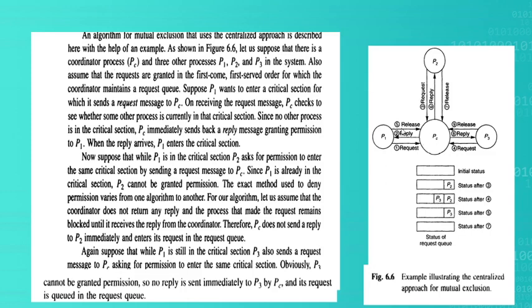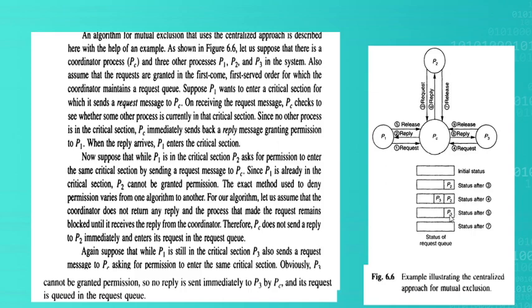After the fourth one, P1 sends the release message, meaning I am done with critical section execution. That is the release message. After P1 execution, we have to grant permission to P2. So the PC will send a reply message, that is the sixth one, and again after completion P2 will send the release message, that is the seventh one.